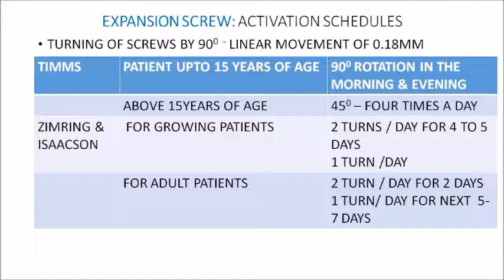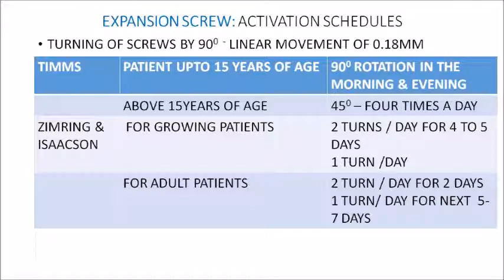One is by Timms. According to him, up to 15 years of age you are giving 90 degree rotation in the morning and the evening, so total 180 degree. Now above 15 years of age, you are again giving 180 degree of activation, which is split into 4 times a day. So that will give you 45 degree of activation 4 times a day.